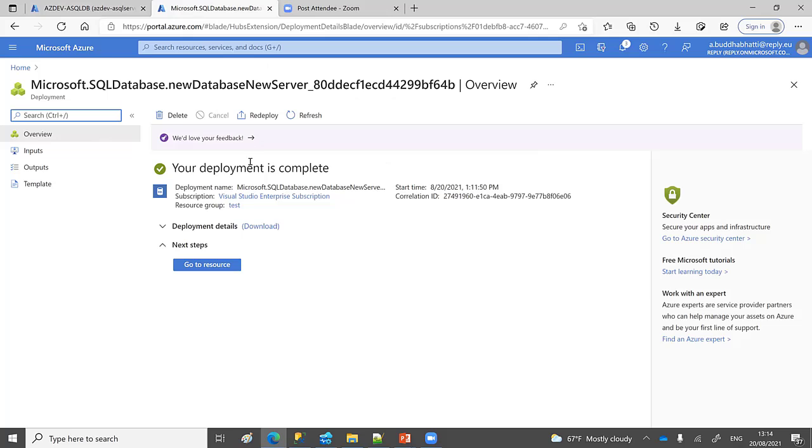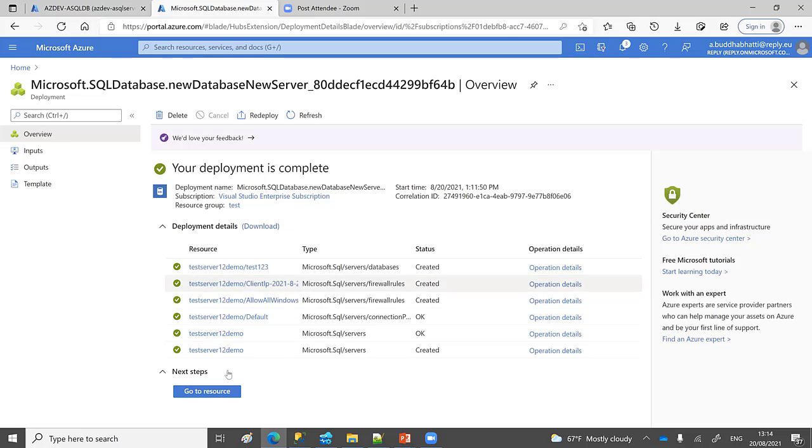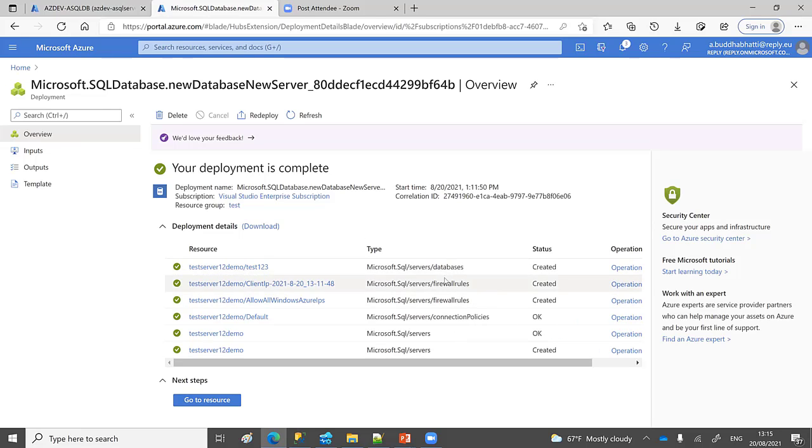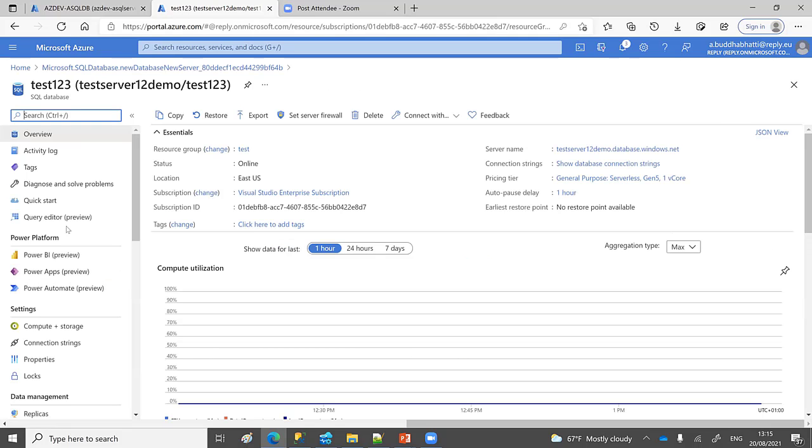While it's doing that, yeah, it's all done. In the previous step, you can see that we have successfully created an Azure SQL database, and it has a sample database as well. These are the resources it has automatically created for us. It created the server and other default information which is needed, a firewall rule, a policy, and a database, because we selected sample data.